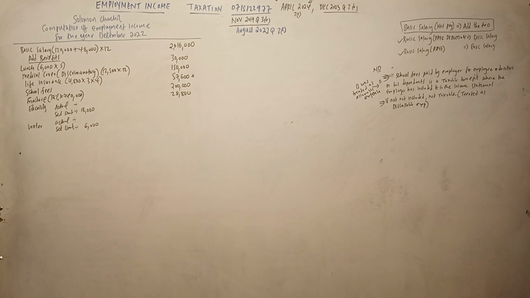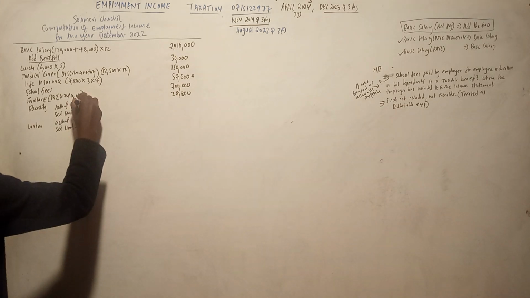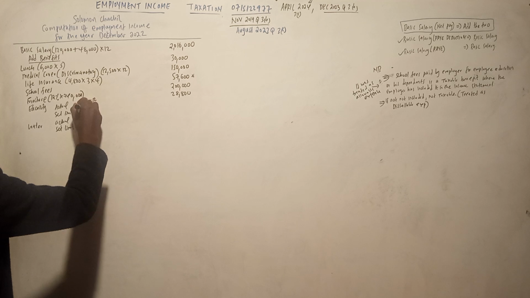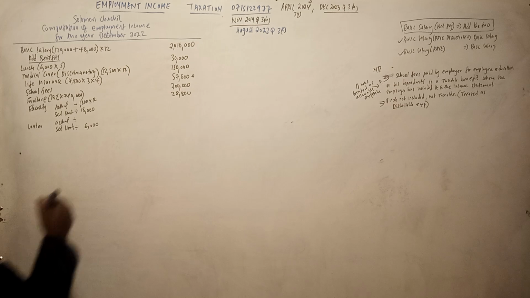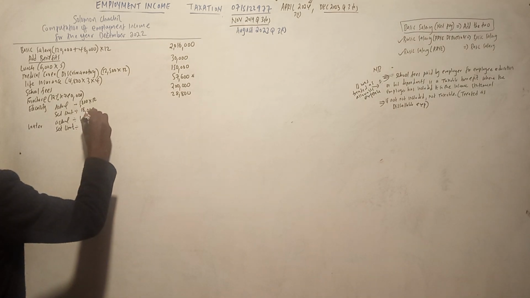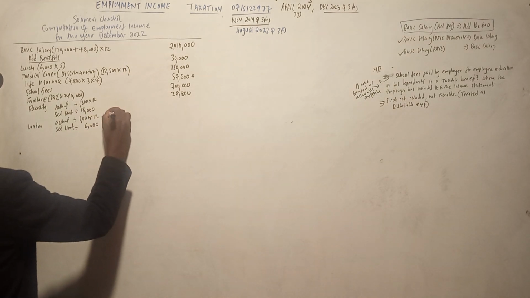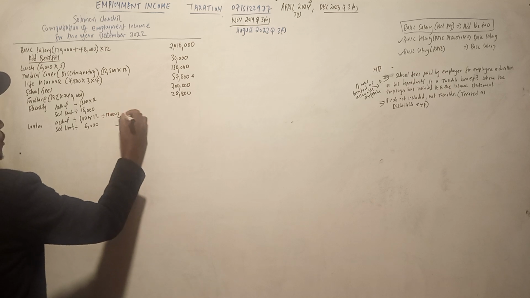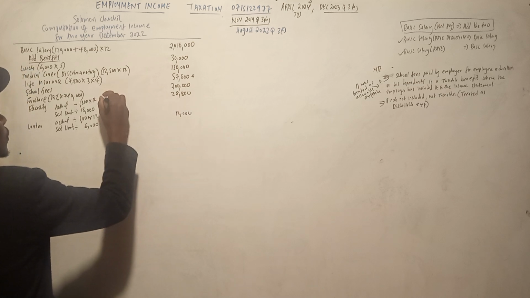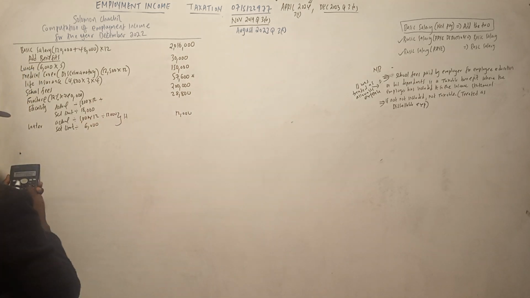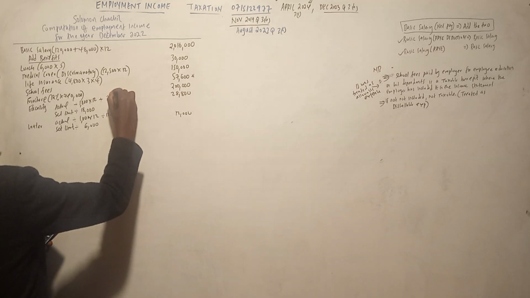So he has not told us the period, so it is for the whole year. So let's start with electricity, 1800 times 12. And this other one is 1000 times 12. So this gives us 12,000. Compare with the other one, so the higher is 12,000. This one gives us 1800 times 12, 21,600.